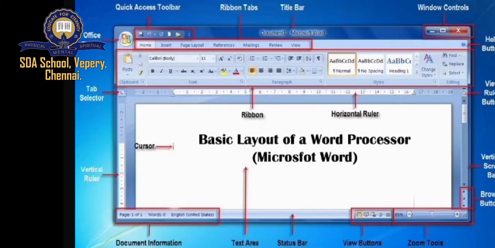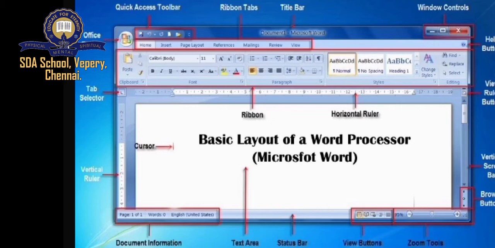This is the block diagram of the word processor. Children, mostly we use Microsoft Word in the computer. These are all the parts that will help us to operate Microsoft Word. Right on top we can see the quick access toolbar, ribbon tabs, title bar, window controls, and here we can minimize and maximize the page.